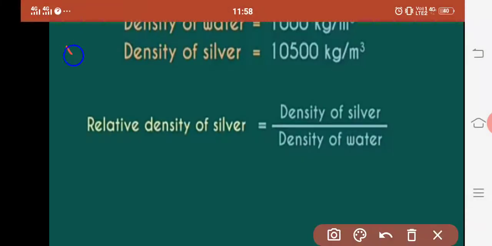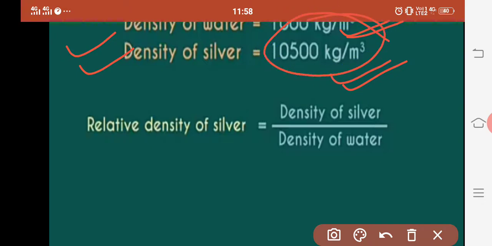Now let us have one example. Let us consider the density of water already 1000 kilogram per meter cube, and the density of silver is 10,500 kilogram per meter cube. Already from this we can conclude which one is more dense. Obviously silver is more dense.